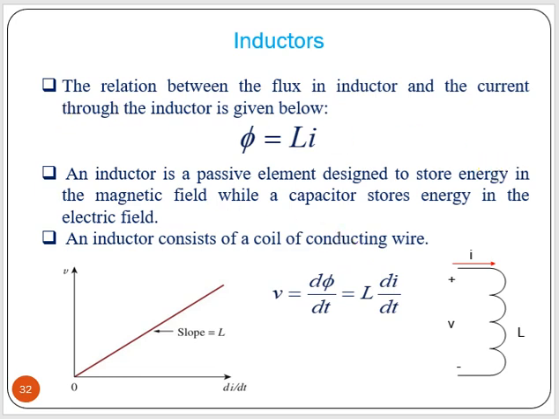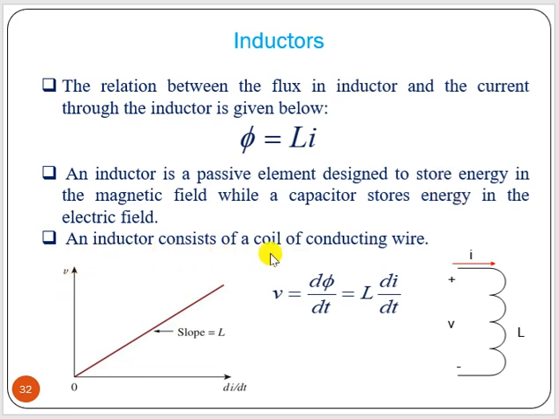So for an inductor, the relation between flux and the current is phi equal to Li, where L is the inductor value. If current is flowing through it, then the magnetic flux that is generated, phi, is nothing but L into I. So an inductor is a passive element designed to store energy in the magnetic field, while a capacitor stores energy in the electric field. That point you have to remember.